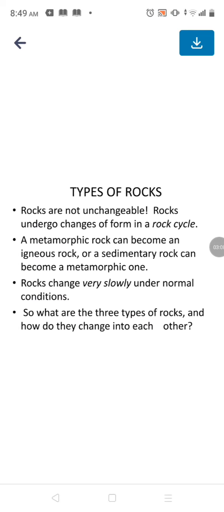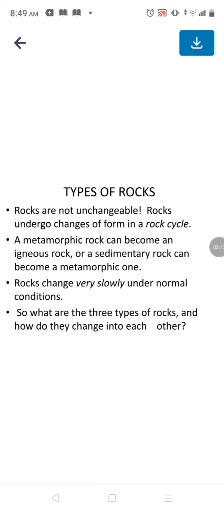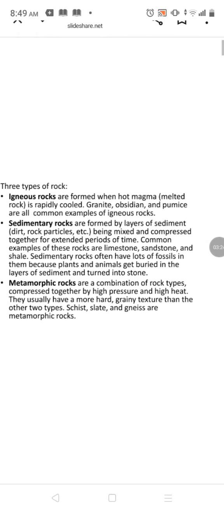So types of rocks are not unchangeable. Rocks undergo changes of form in the rock cycle. A metamorphic rock can become igneous rock. Sedimentary rock can become a metamorphic one. Rocks change very slowly under normal conditions. What are the three types of rock? How do they change into each other? Igneous rock first.